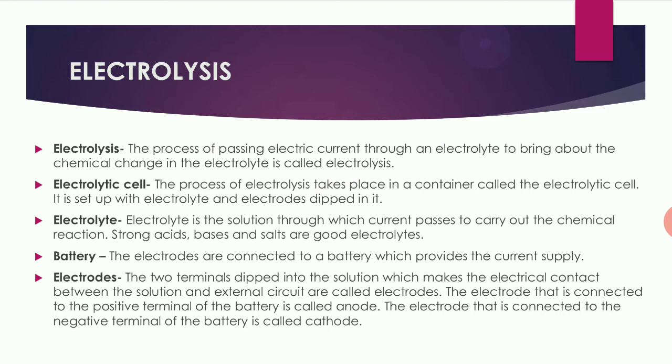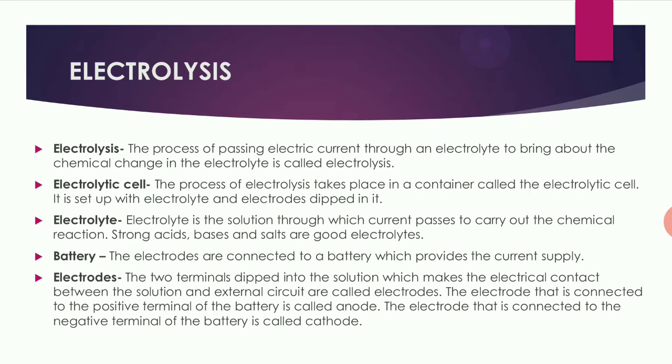Then what is electrolyte? Electrolyte is a solution through which current passes to carry out the chemical reaction. So electrolyte is nothing but a solution. The solution can be an acid solution, a base solution, or a salt solution. So that is called electrolyte. So strong acids, bases and salts are good electrolytes.